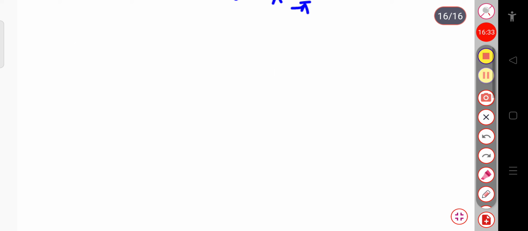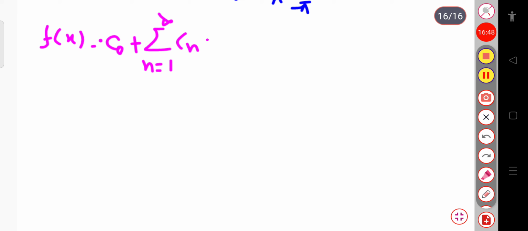So here I will write f of x equal to c naught plus sum over n equal to 1 to infinite Cn exponential iota nx plus sum over n equal to 1 to infinite c minus n exponential minus inx.